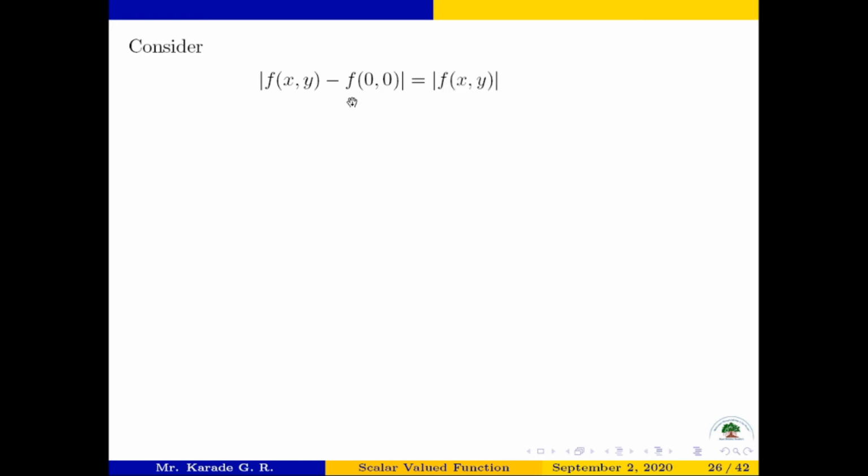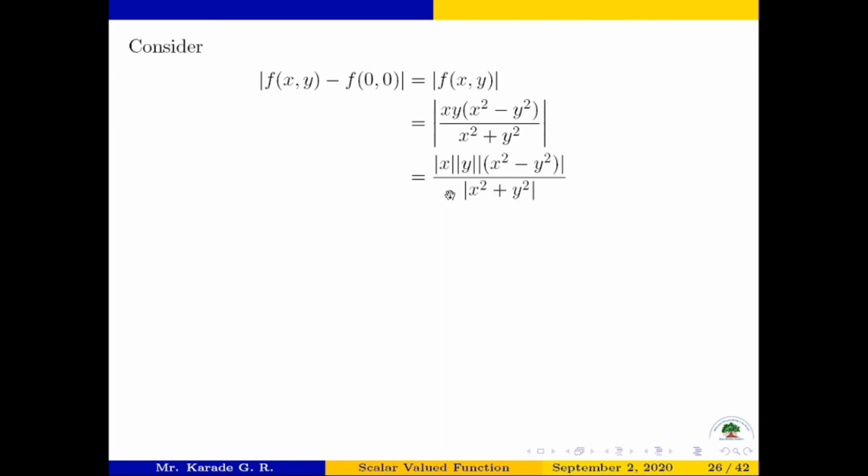As f of 0 0 is 0, we just write mod of f of x comma y. But given that f of x comma y is defined like this: xy into bracket x square minus y square divided by x square plus y square.